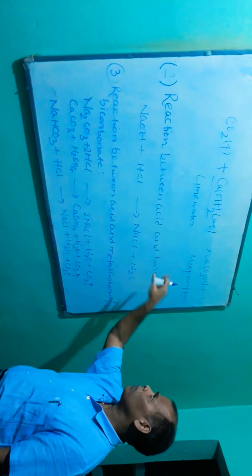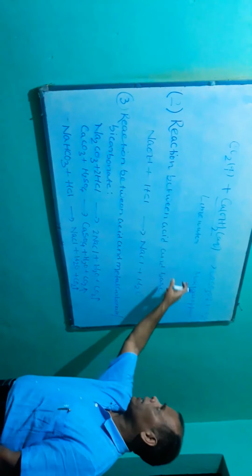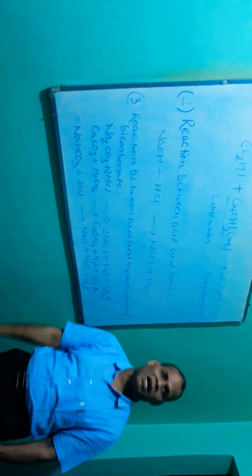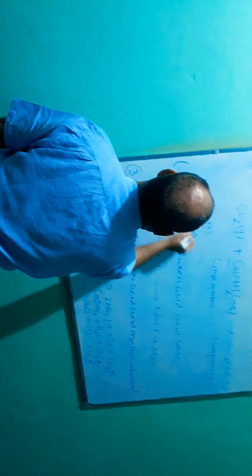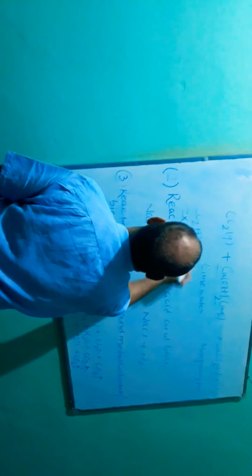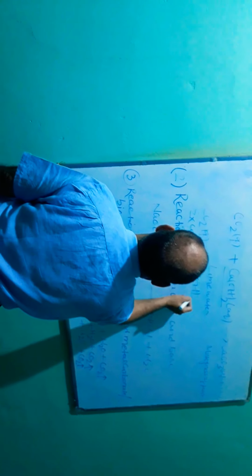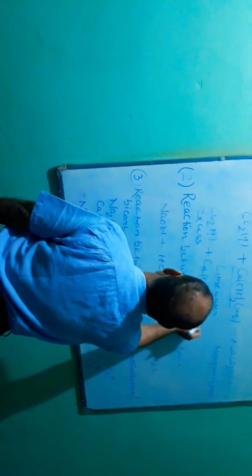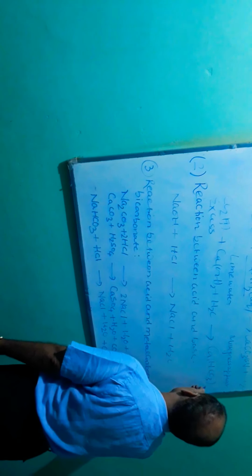But one more thing I would like to make sure of: if excess carbon dioxide is passed, CO2 in excess, then it forms calcium bicarbonate.